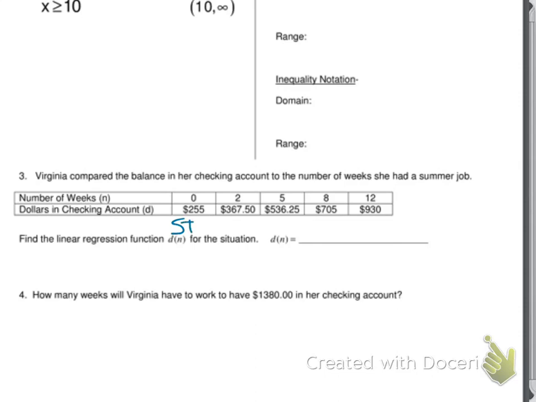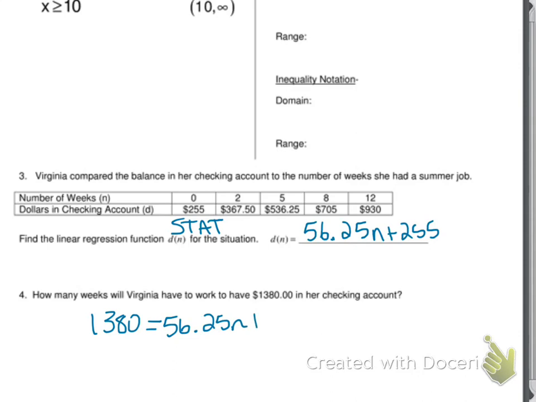Okay, for question number 3, you need to use your stat in your calculator. I think everyone did that. A few people, I think, maybe typed in some numbers because you got a different answer. But you should have gotten 56.25n plus 255. And then how many weeks would she have to work to earn $13.80 in her checking account? And the answer, when you plug that in for y and solve, you should have gotten 20 weeks. So 20 weeks was your answer.